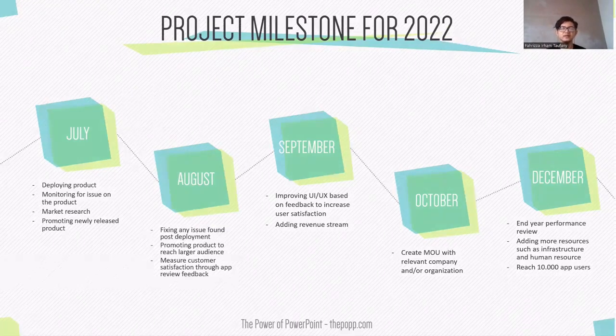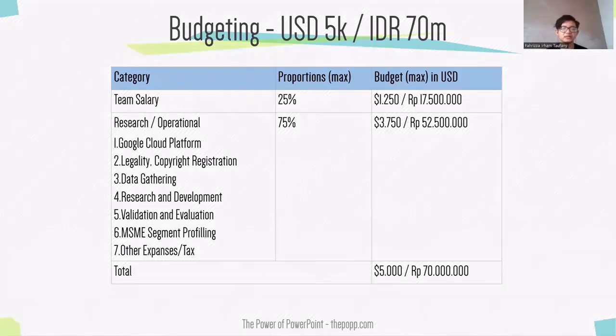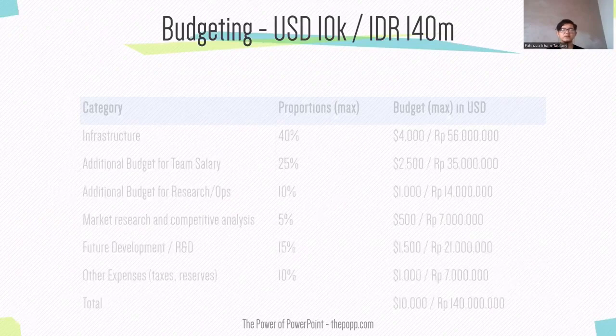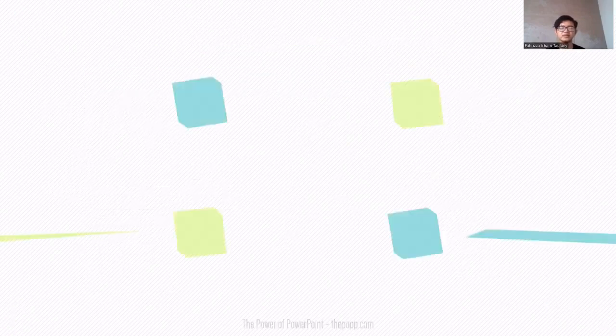And for budgeting, for $5,000 funding or 70 million rupiah, we split it into 25% for team salaries and 75% for research and operational. And for our $10K US dollar funding or 140 million rupiah, we split it into 40% infrastructure, 25% team salary, 10% research and operations, 5% competitive analysis, 15% R&D, and 10% other expenses.